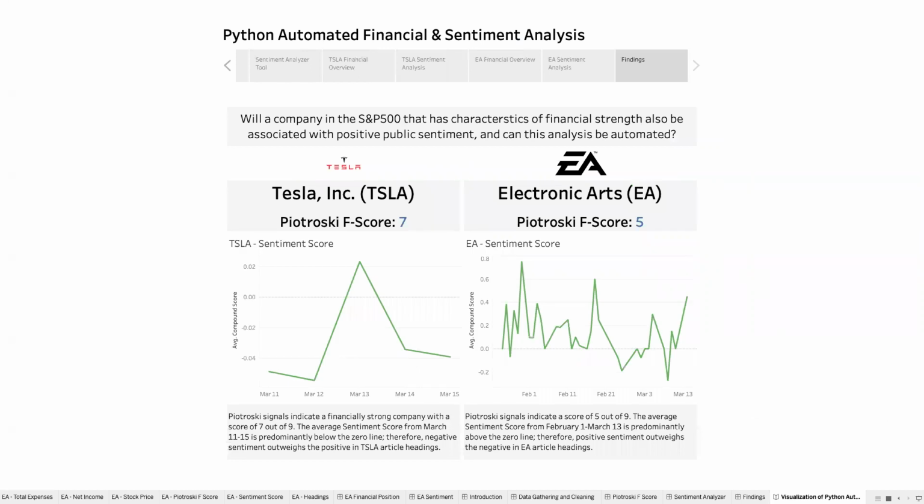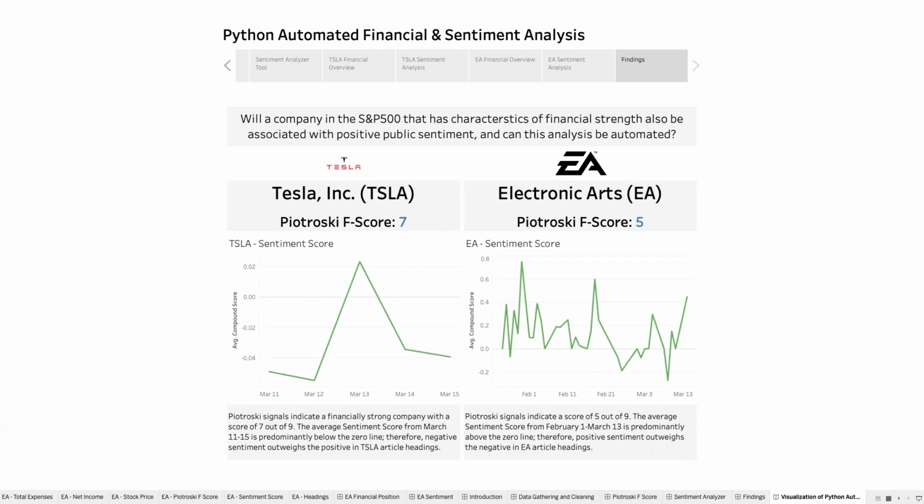Restating my question, will a company in the S&P 500 that has characteristics of financial strength also be associated with positive public sentiment? And can this analysis be automated at the click of a button? For one, this analysis can definitely be automated. Our results for this project showed Tesla to be a financially strong company with a sentiment score that indicates that negative sentiment outweighs the positive in its article headings.